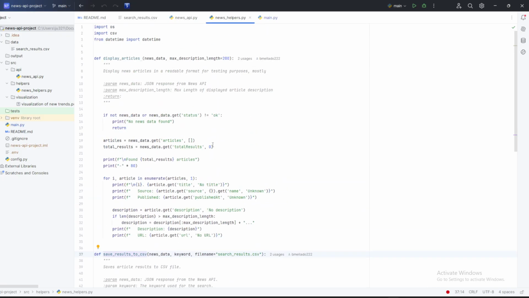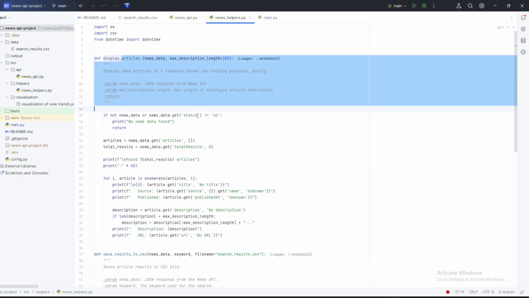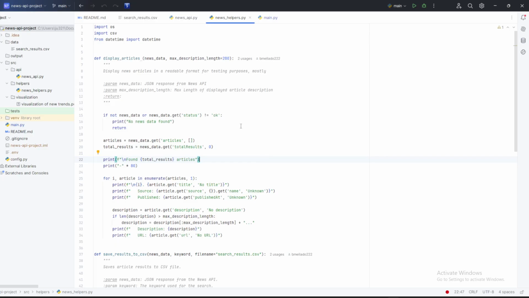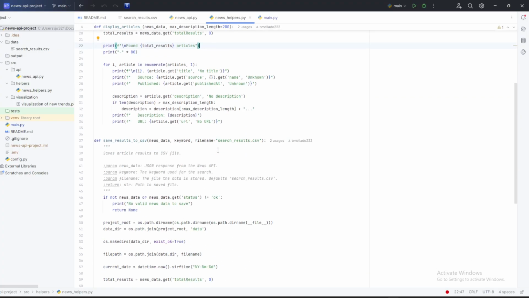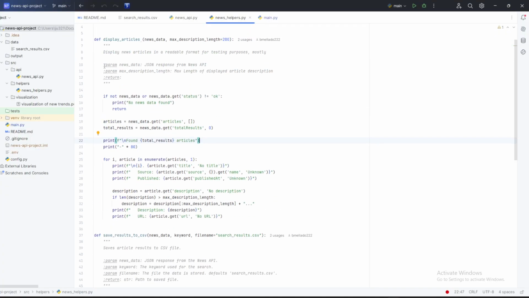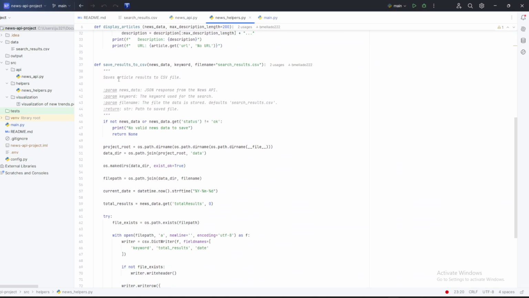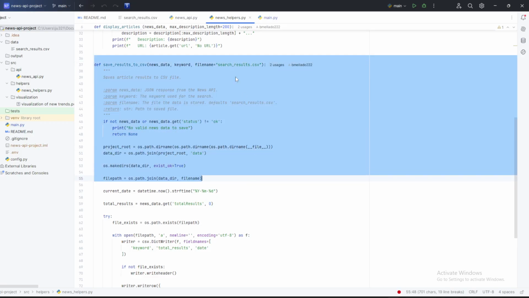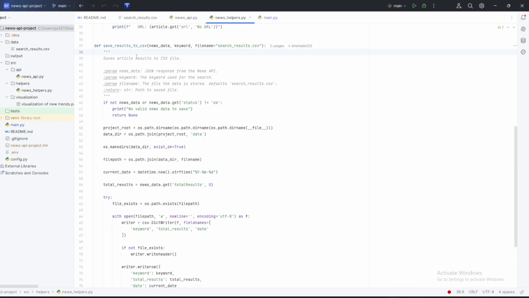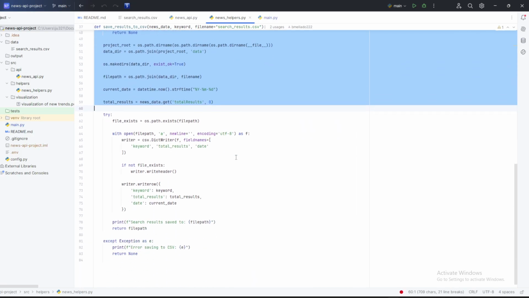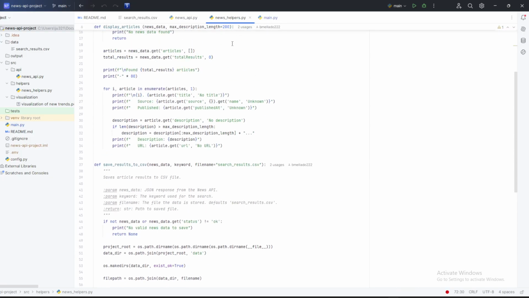Helpers. I think the most notable thing here is obviously the display. So I displayed it in the terminal as a form of testing, to just make sure that it was actually working and retrieving data. And then I just did this to make it look nice. And then obviously the data that I was retrieving was in JSON, and I wanted to use a CSV file, so I had to take the JSON that was retrieved and convert it to a CSV file. Basic stuff.